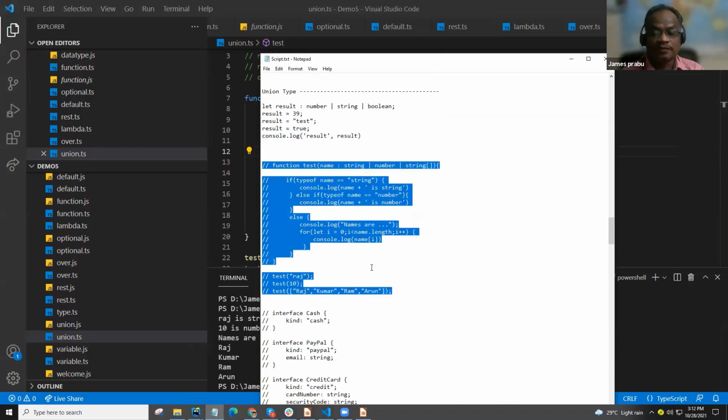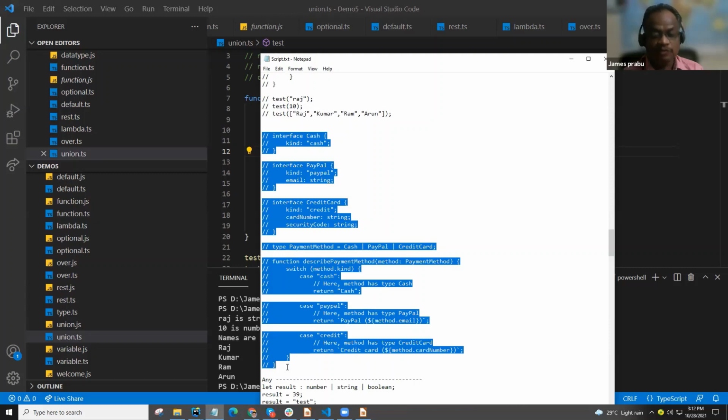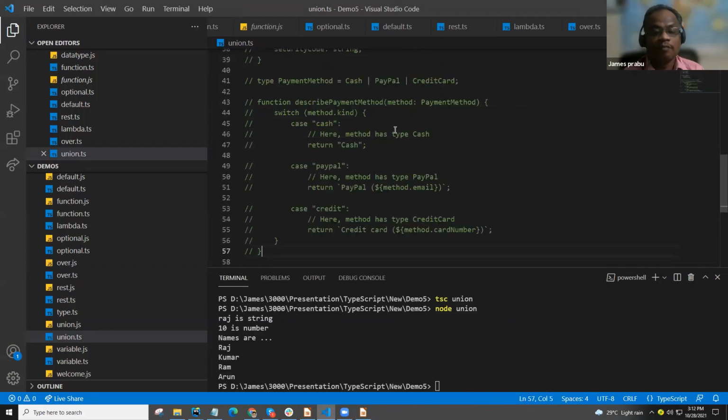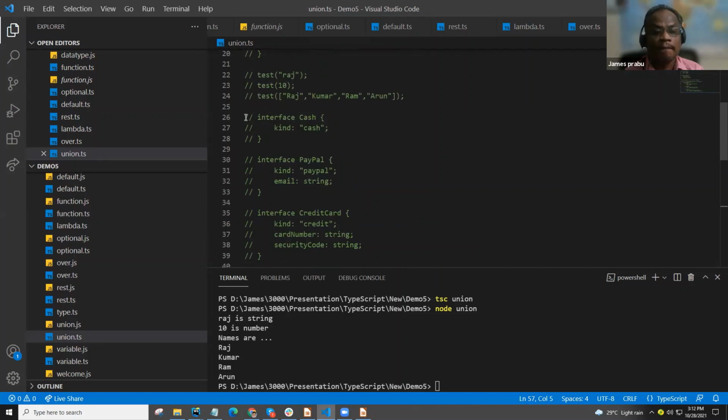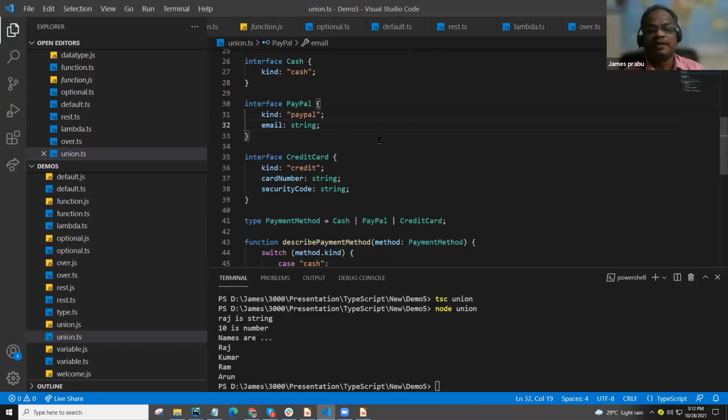Another one is the interface. We have not yet covered interfaces, but anyhow, just understand the usage of this union type. See here, this is the payment method. When we purchase something, we can pay the amount by 3 kinds of mode: one is cash, one is PayPal, and another one is credit card. Based on this payment method, we can give some discount, or maybe extra tax may be included.